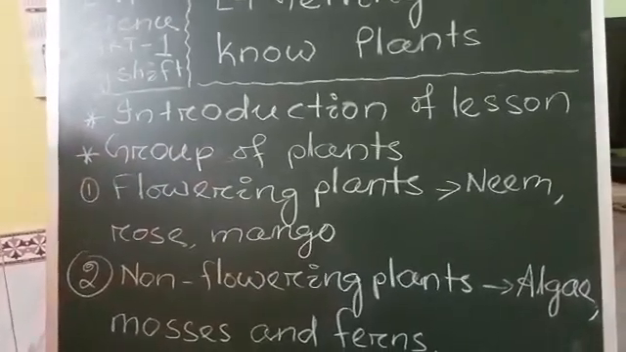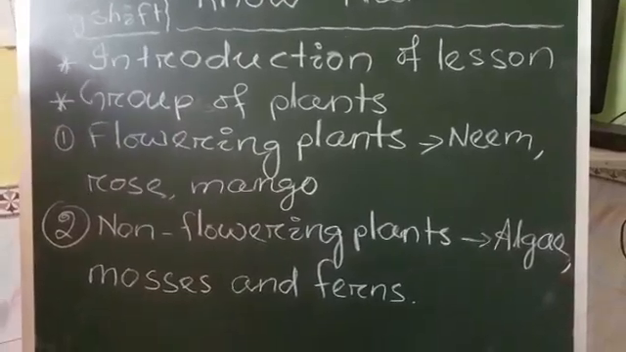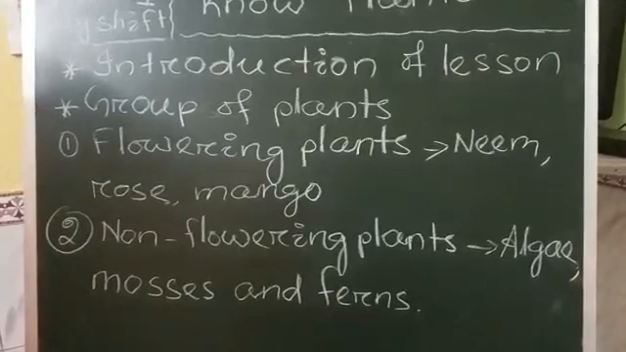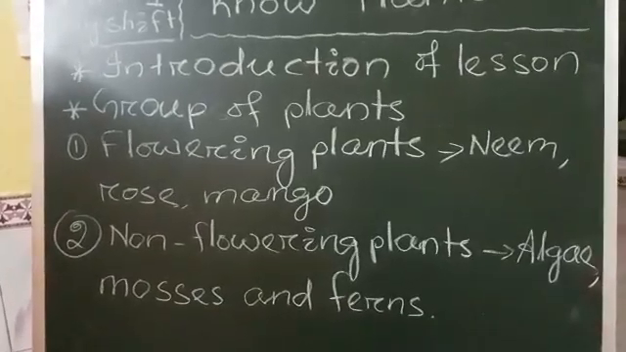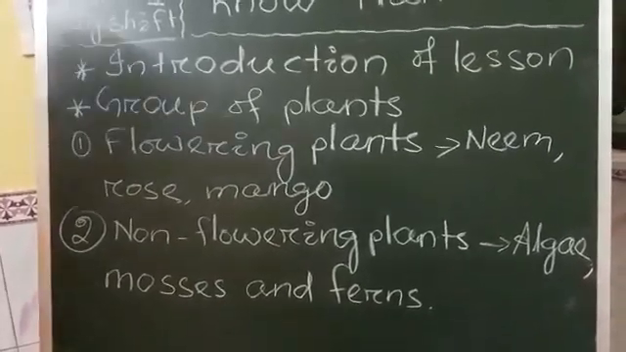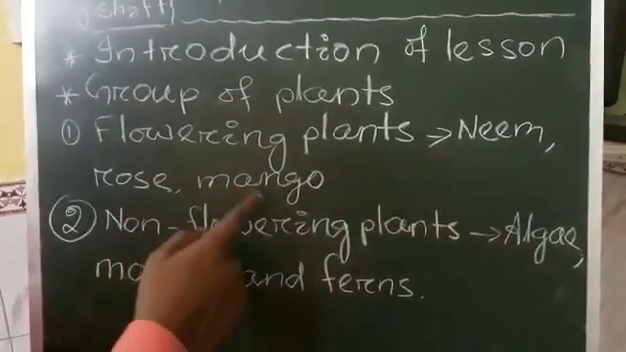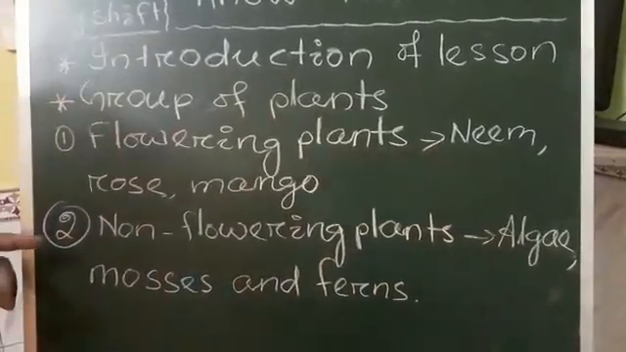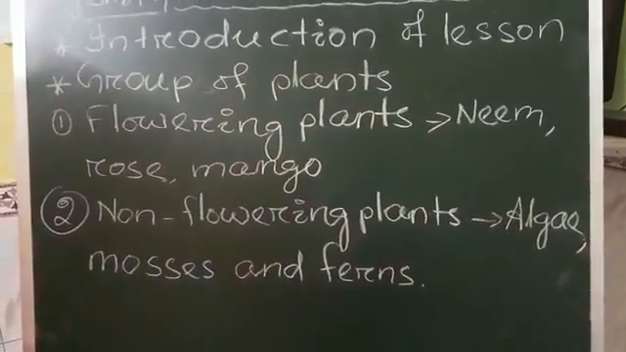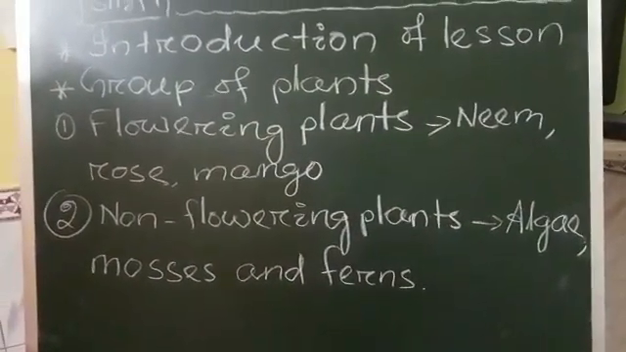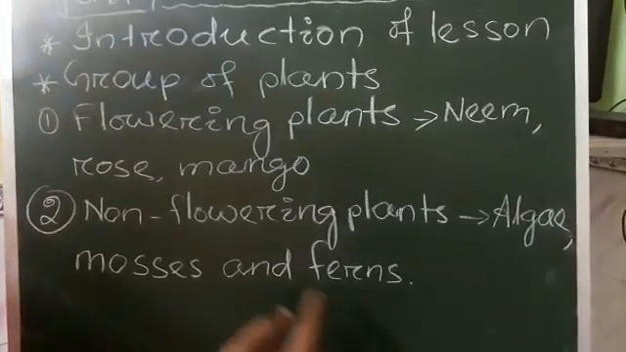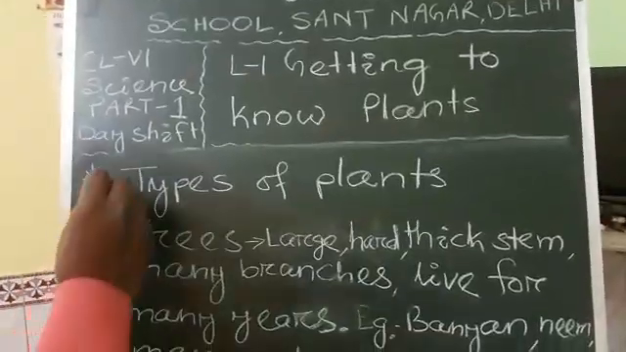Plants can be grouped into two groups. One is flowering plants and another is non-flowering plants. Flowering plants are such plants that bear flowers during the season. For example, neem, rose, mango. And another type, non-flowering plants, do not have any flowers in any season. For example, algae, mosses and ferns. Now to know all the types of plants.